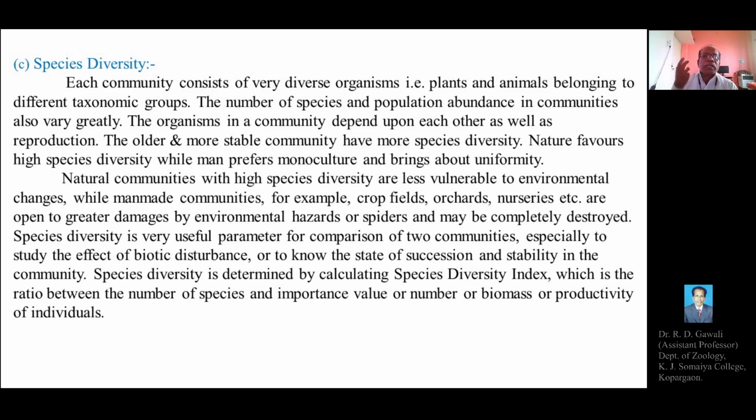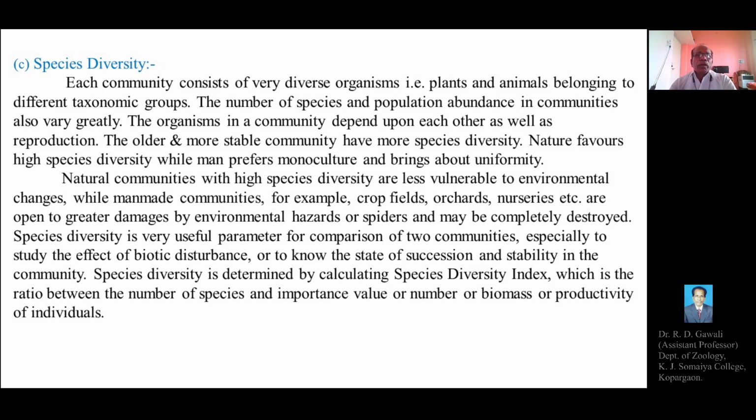But natural communities with a high species diversity are less vulnerable, having much more resistance than the man-made communities against environmental changes.